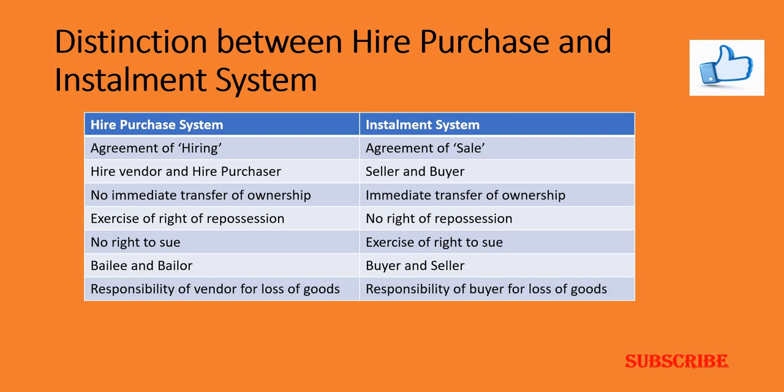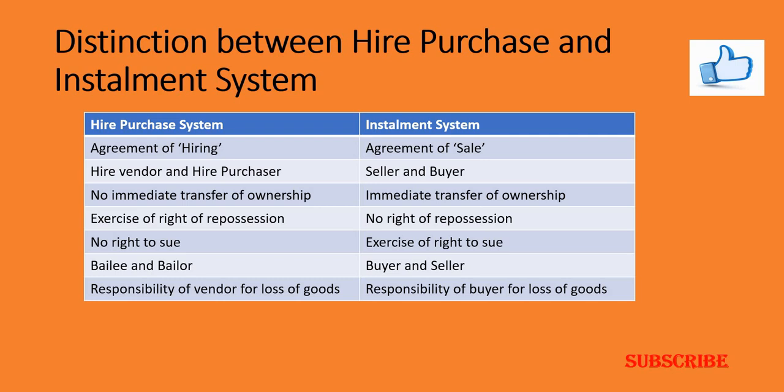In case of the installment system, the installment seller enjoys the right to sue the installment buyer, because there has already been a transfer of ownership from the seller to the buyer. So in order to recover the installments, or to repossess the asset, he enjoys a right to sue the installment buyer.